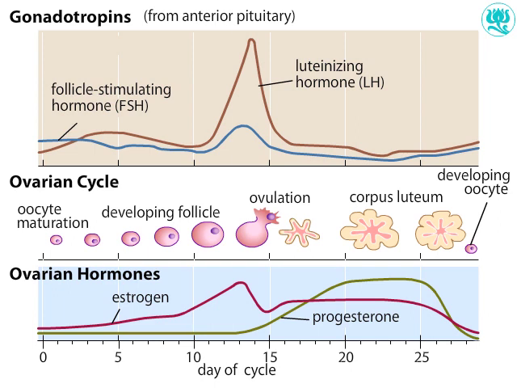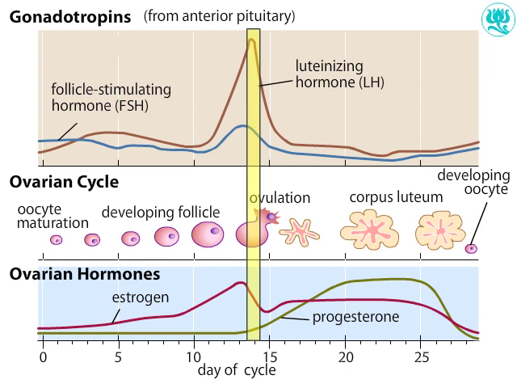Beginning around day 12, the increasing levels of estrogen suddenly have the opposite effect on the pituitary gland. Instead of exerting a negative feedback on the pituitary, these hormones now exert a positive feedback, stimulating the pituitary to release FSH and large amounts of LH. LH reaches a peak at day 14 of the ovarian cycle. This LH surge triggers the mature follicle to rupture and release the egg, the process of ovulation.